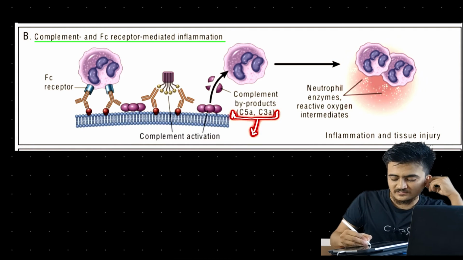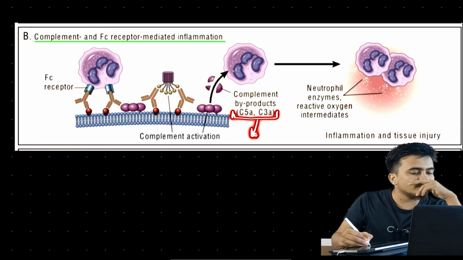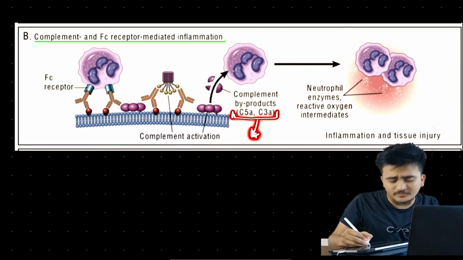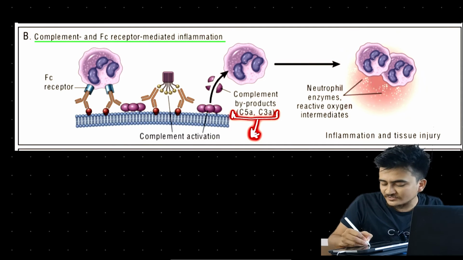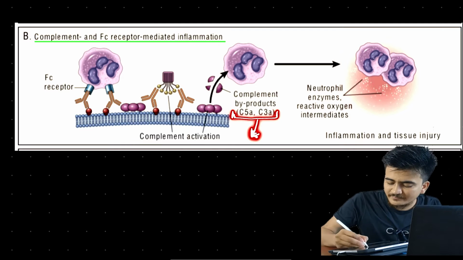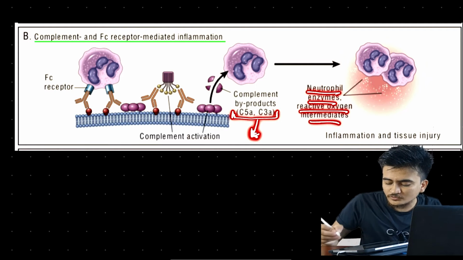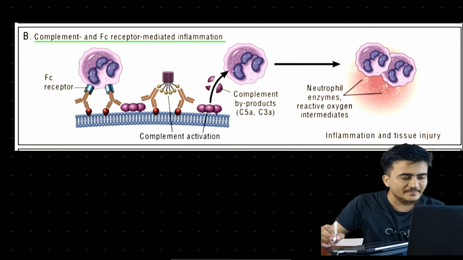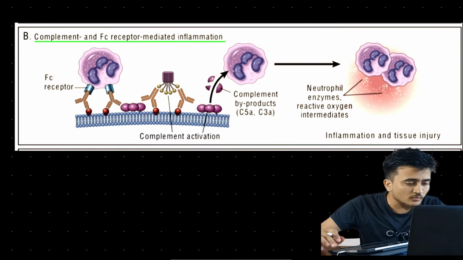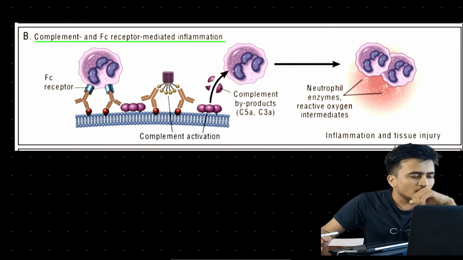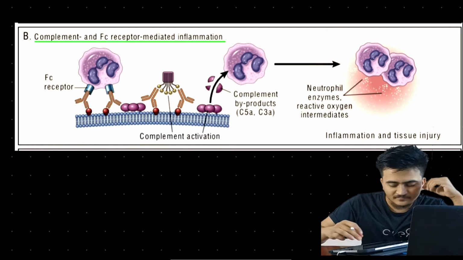And what are these C5a and C3a? They are chemotactic molecules, and as they are chemotactic molecules, they cause the release of inflammatory chemicals. And what do these inflammatory chemicals do? They eventually cause tissue injury, tissue damage. That is all we need to know about mechanism number 2, complement activation and induction of inflammation.